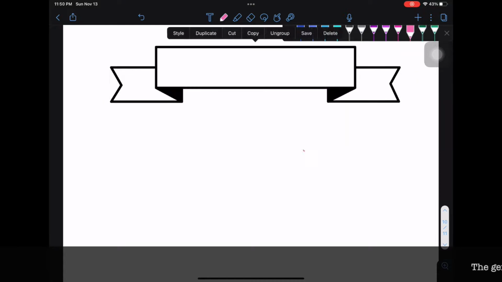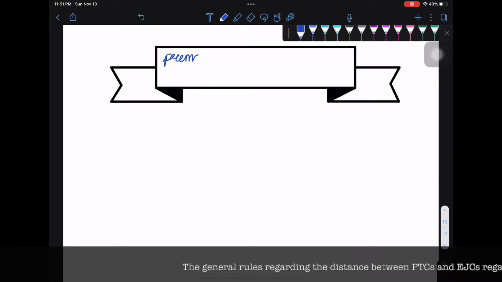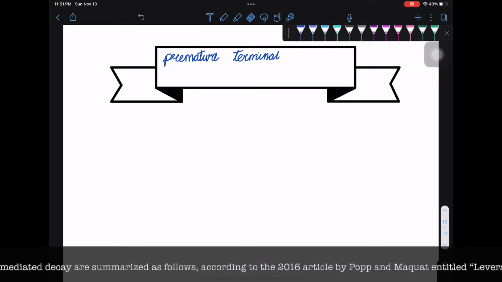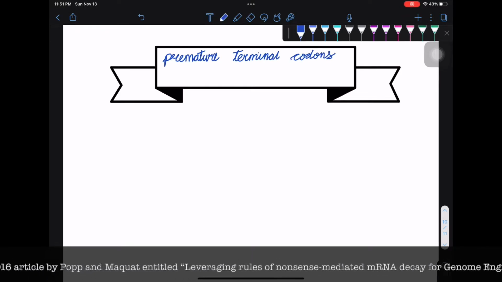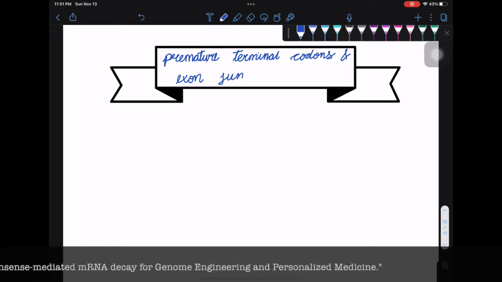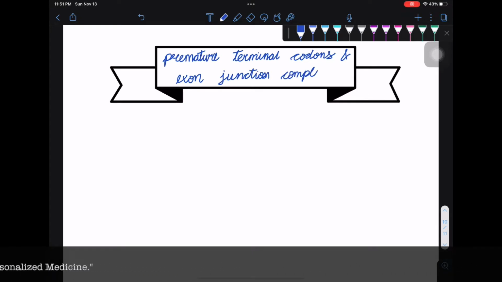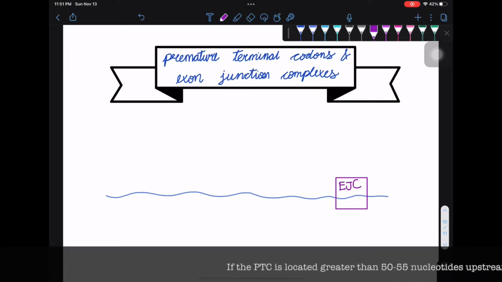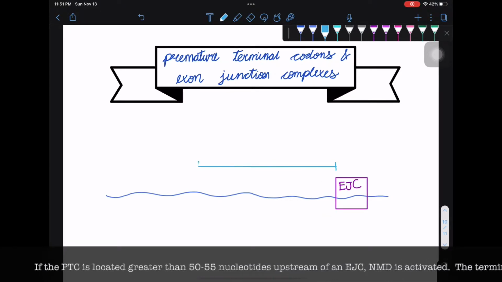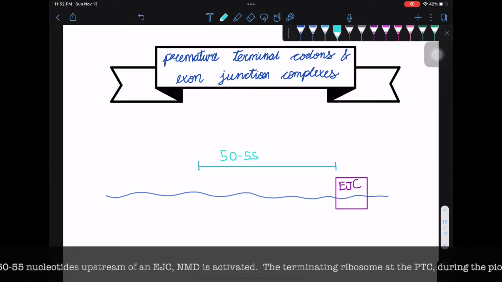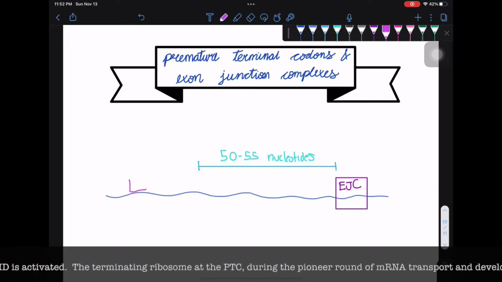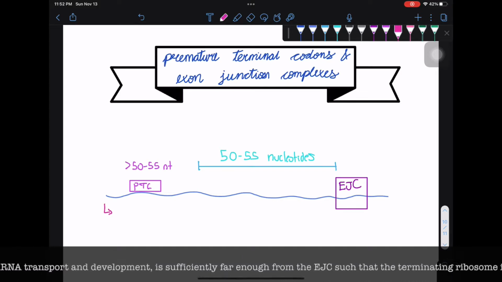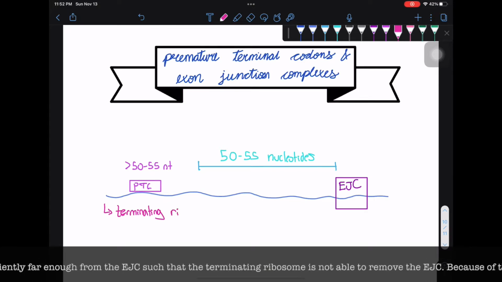The general rules regarding the distance between PTCs and EJCs regarding nonsense-mediated decay are summarized as follows, according to the 2016 article by Pop and Makwat entitled Leveraging Rules of Nonsense-Mediated mRNA Decay for Genome Engineering and Personalized Medicine. If the PTC is located greater than 50 to 55 nucleotides upstream of an EJC, NMD is activated. The terminating ribosome at the PTC during the pioneer round of mRNA transport and development is sufficiently far enough from the EJC such that the terminating ribosome is not able to remove the EJC.